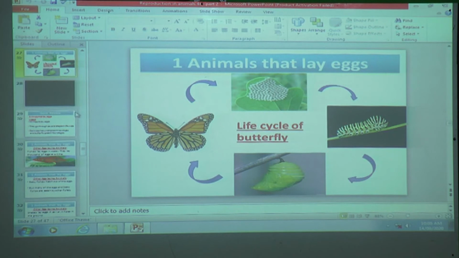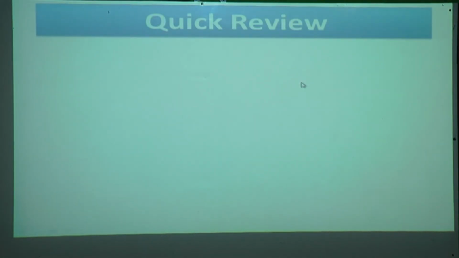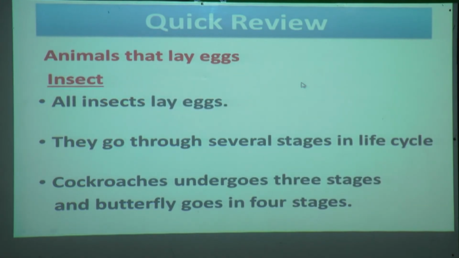So now you have understood the life cycle of butterfly. Now we will take a quick review of animals that lay eggs. About the insect. All insects lay eggs. They go through several stages in a life cycle. Cockroaches undergo 3 stages and butterfly undergoes 4 stages.